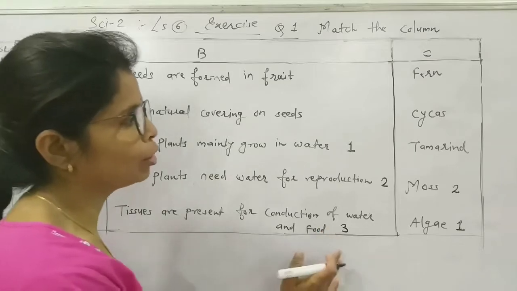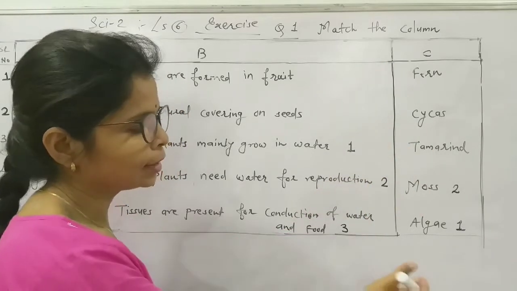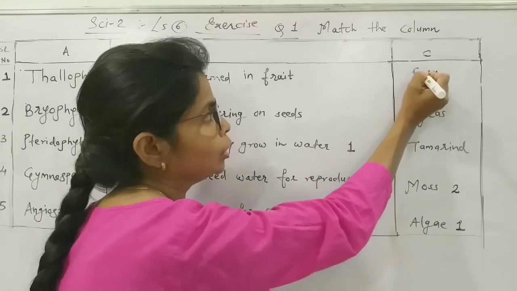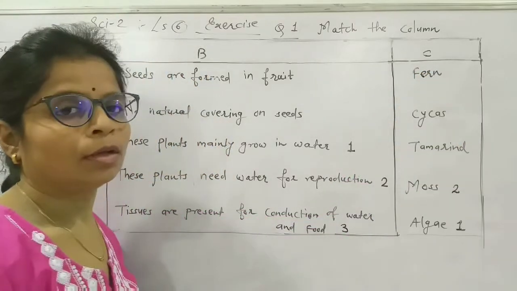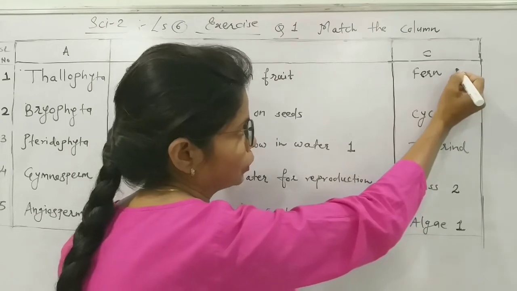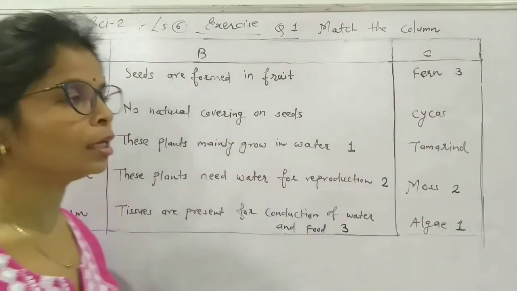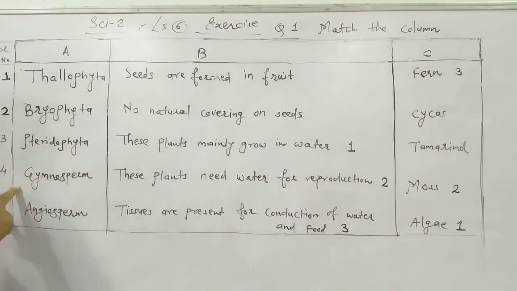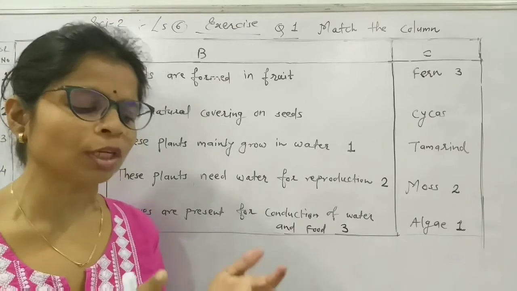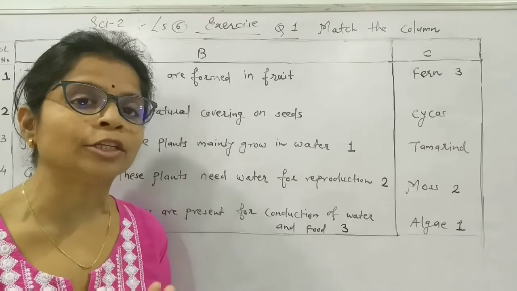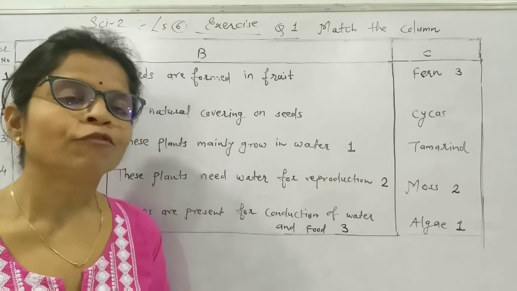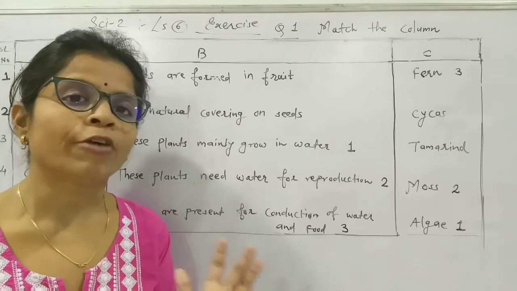Now try to find out the answer for the example. Now see, fern we have studied. So an example of pteridophyte is fern or Nephrolepis. So keep number 3 here. Next is gymnosperm and another is angiosperm. Now see, gymnosperm and angiosperms are the sub-kingdoms or groups which come under the phanerogams.